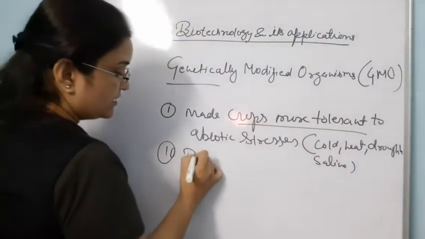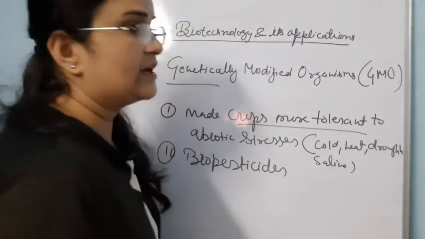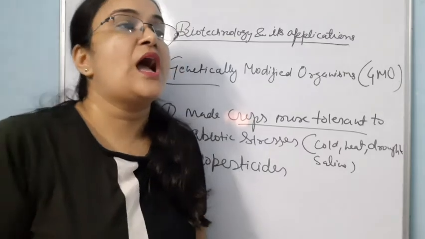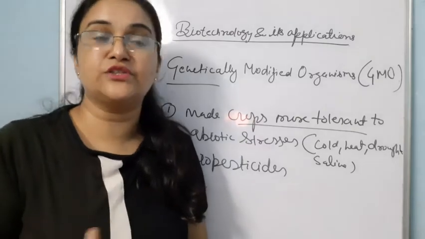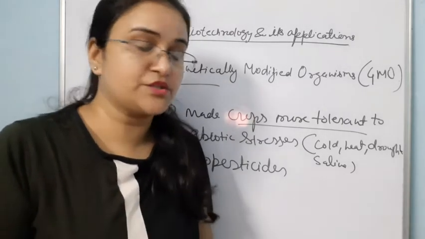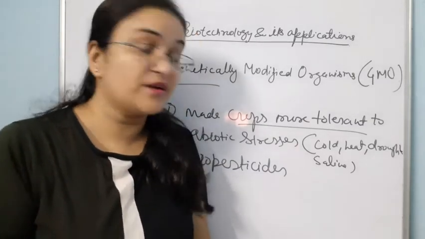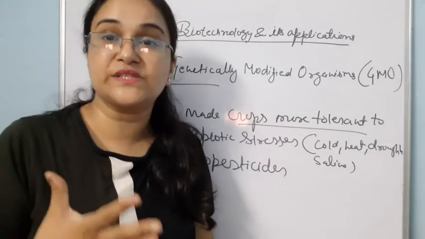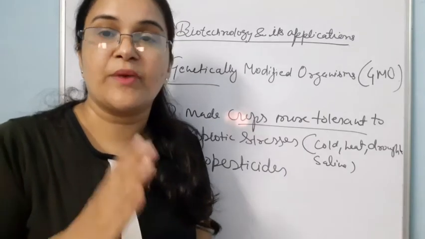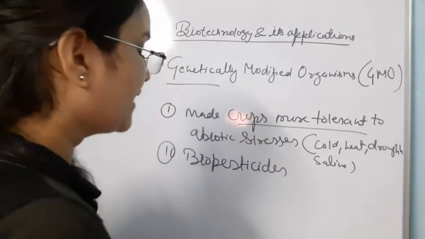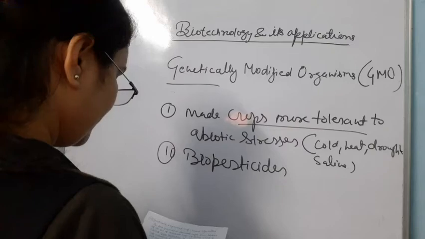Second is biopesticides. Biopesticide formation is now possible. How is this possible? Biopesticides mean it is possible to make plants resistant against pests. So these plants are called biopesticides. So what are biopesticides? Biopesticides are plants which are resistant against the pest by using genetic engineering or biotechnology, or manipulation of gene, which is the same.